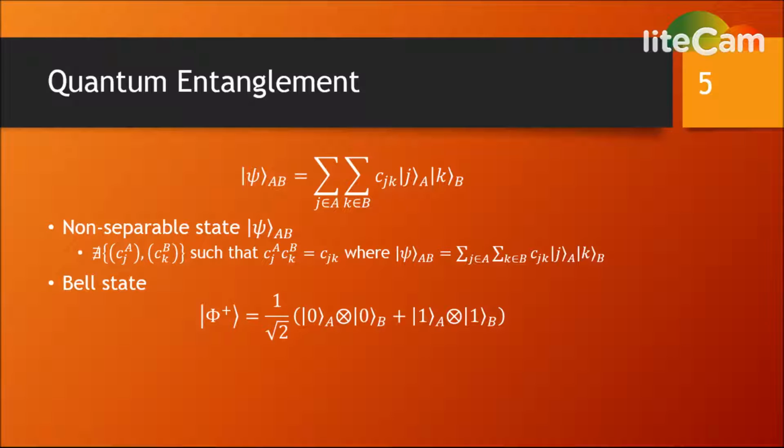The Bell states are non-separable states. One Bell state is shown. Notice that for a given state of system A only one possible state of system B is represented. This is the essence of entanglement. Knowing the state of one system, either A or B, will yield the state of a second, entangled system definitively.